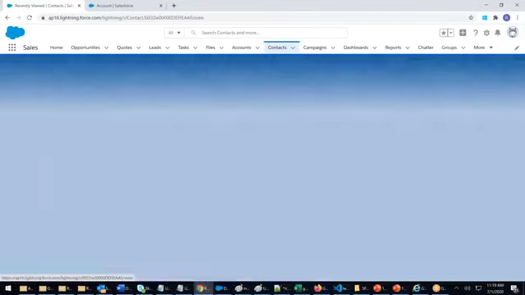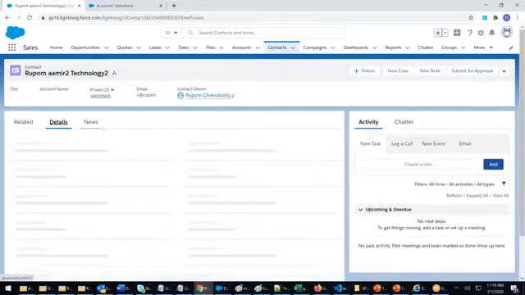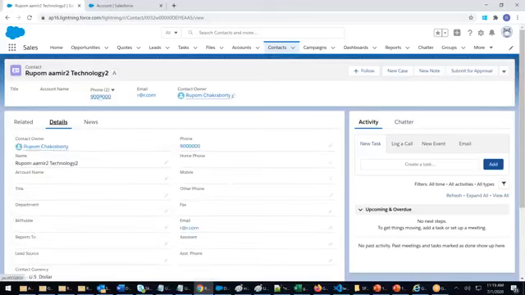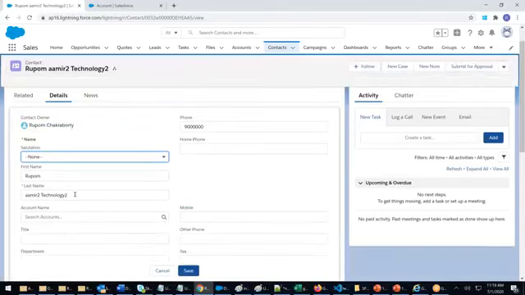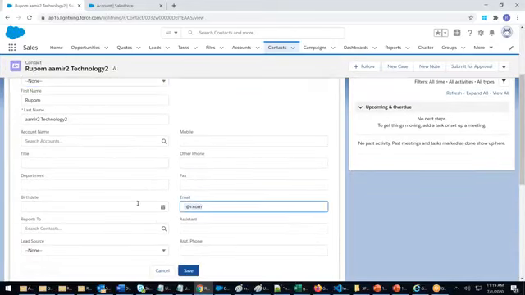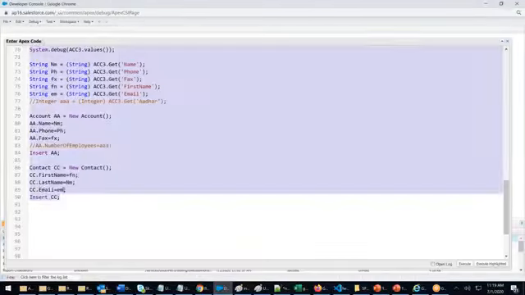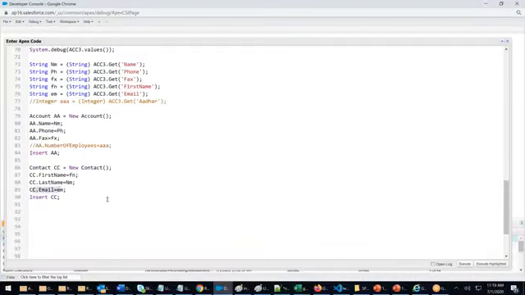There's a trigger running, so I got a phone number. Those who are in my trigger class know that. First name is Rupam, last name is Amar2 Technology. Wherever I mapped the field, email to email, r@r.com, it's working.